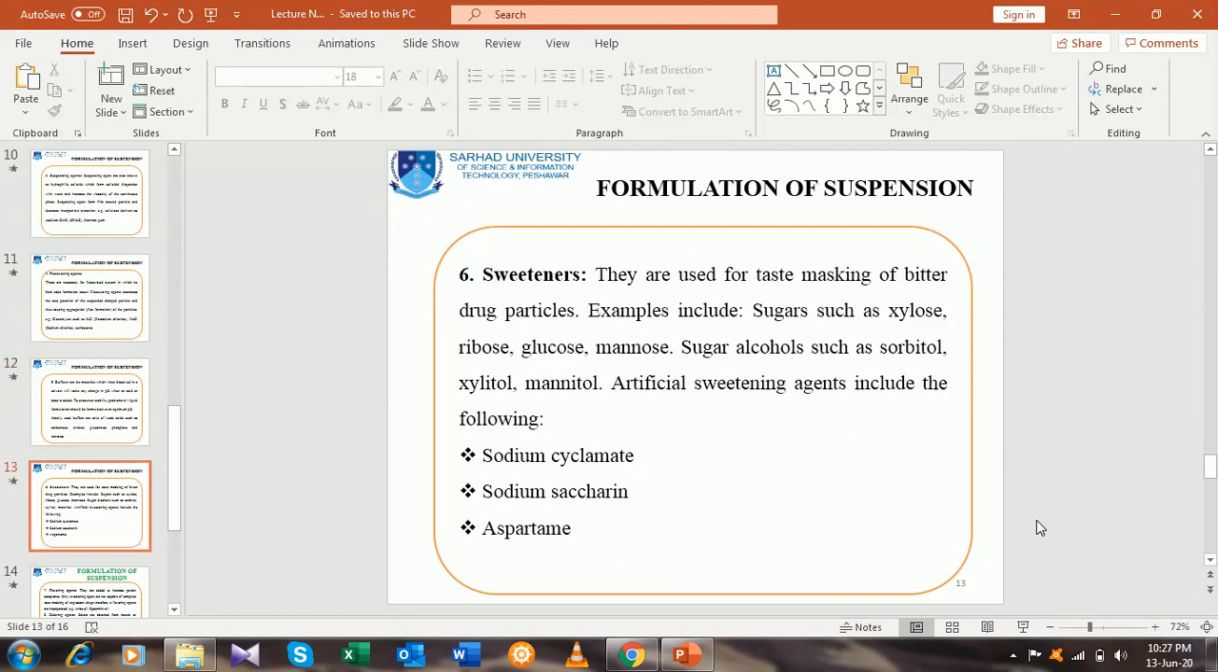Another one is sweeteners. They are used for taste masking of unpleasant drug particles. Examples of sweeteners are sugars. One class is sugars such as xylose, ribose, glucose, mannose. These are the different sugars which are added in the formulation for masking the unpleasant or bitter taste of drug particles. Artificial sweeteners are also added, which include sodium cyclamate, sodium saccharin, aspartame.